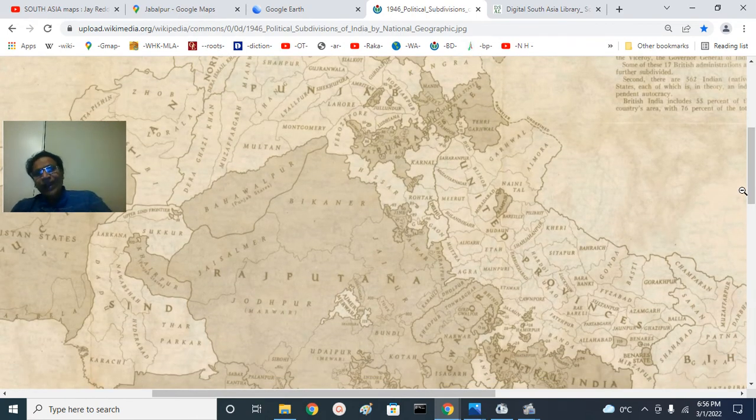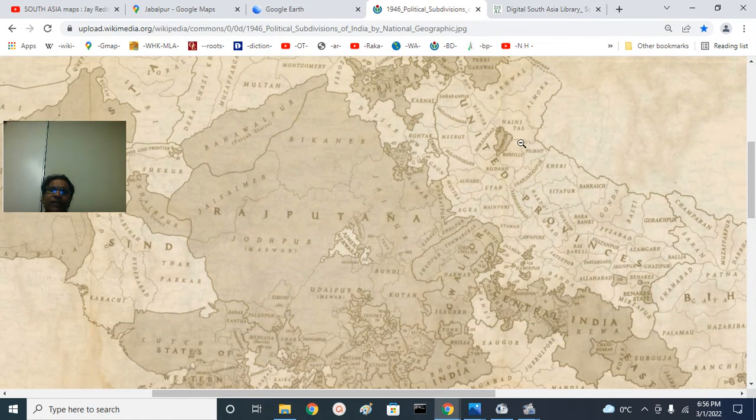Now come to the United Provinces. In the United Provinces, you see the Muslim princely state, Rampur. This is the Rohilkhand region. So this is the Kosal region or Awadh region. You see Lakhimpur Kheri, Sitapur, Hardoi. You have Lucknow here, northeast is Barabanki, west is Unnao, Rae Bareli. This is the Lucknow division.